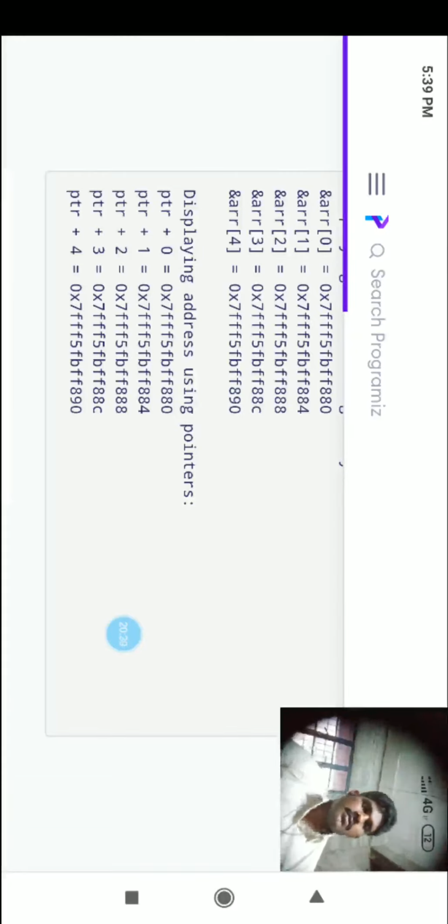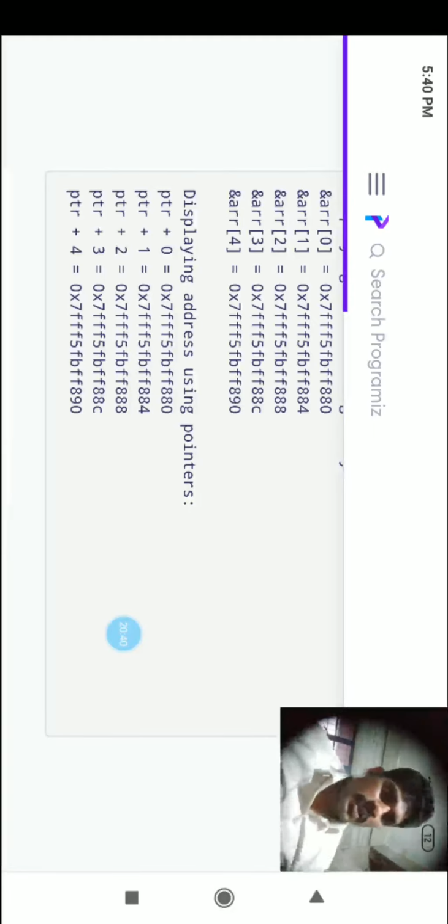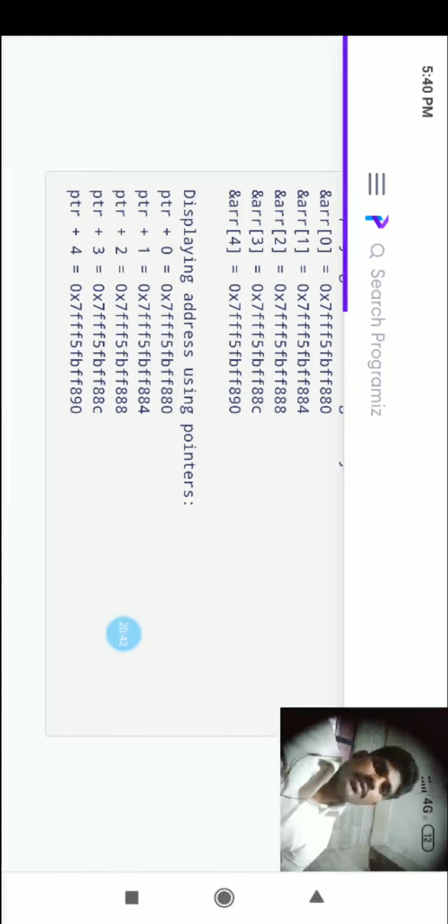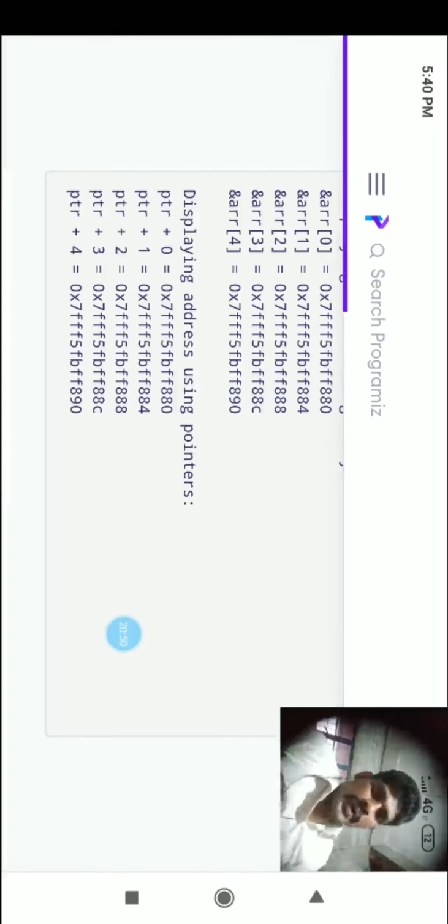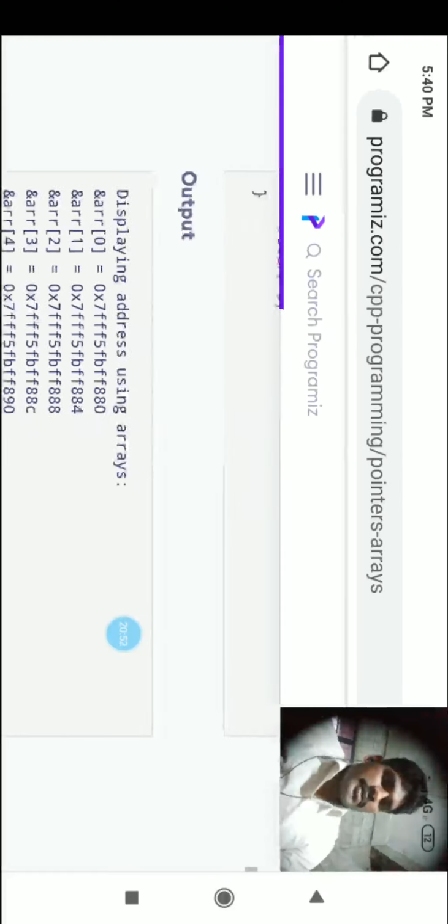Simple. The 0th position is the pointer address. Then pointer plus 1 is the next one, pointer plus 2 is again 4 positions on, pointer plus 3 again 4 positions, pointer plus 4 again 4. Like this, it will print the addresses of the locations of the elements.